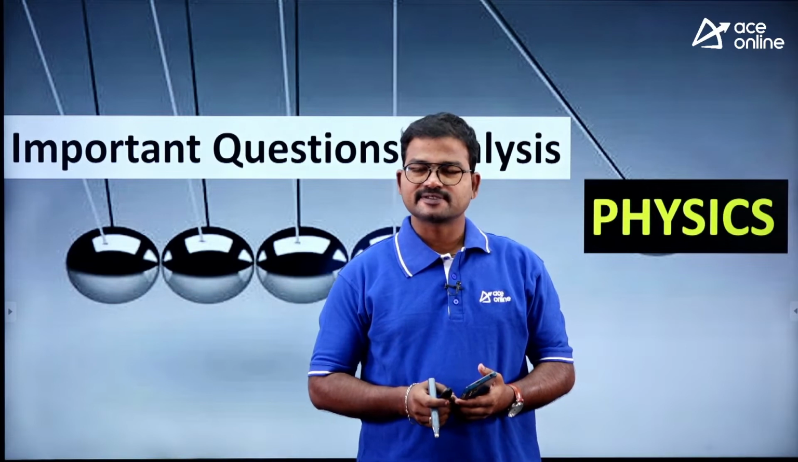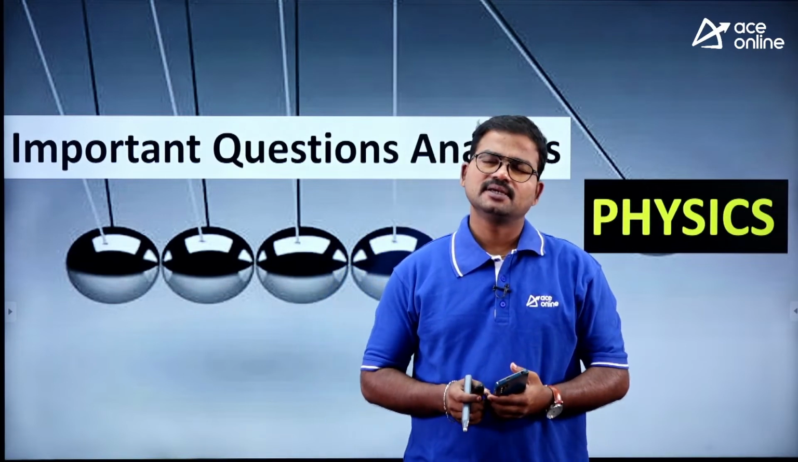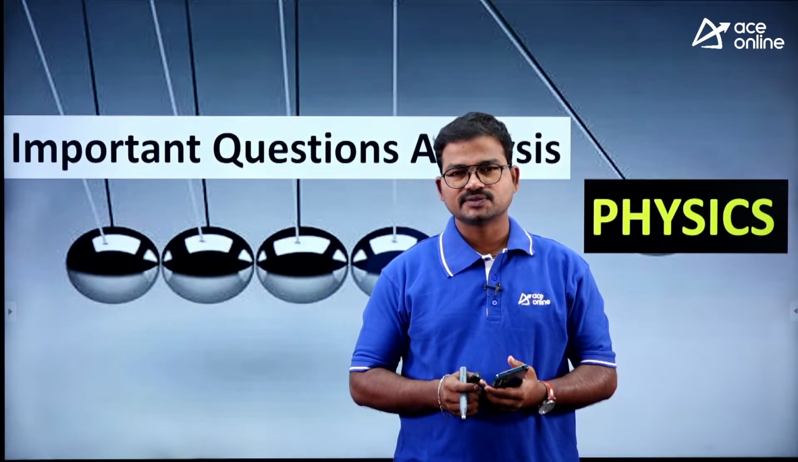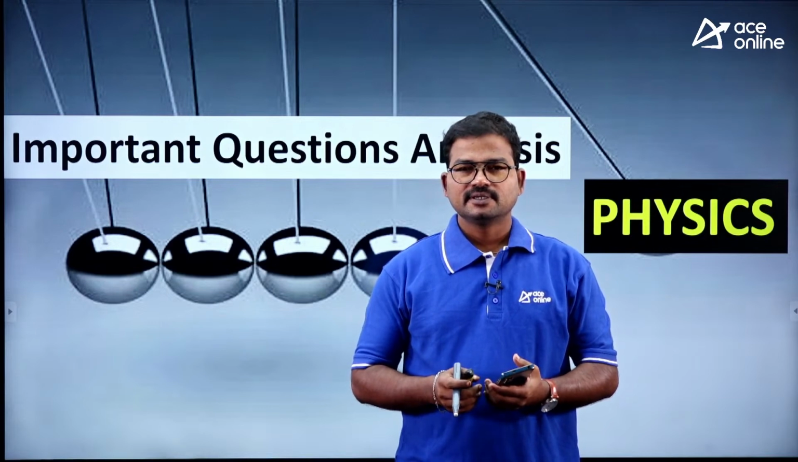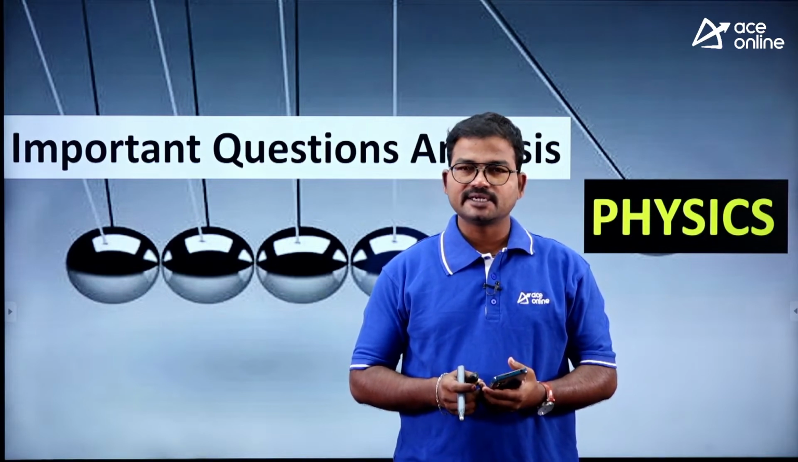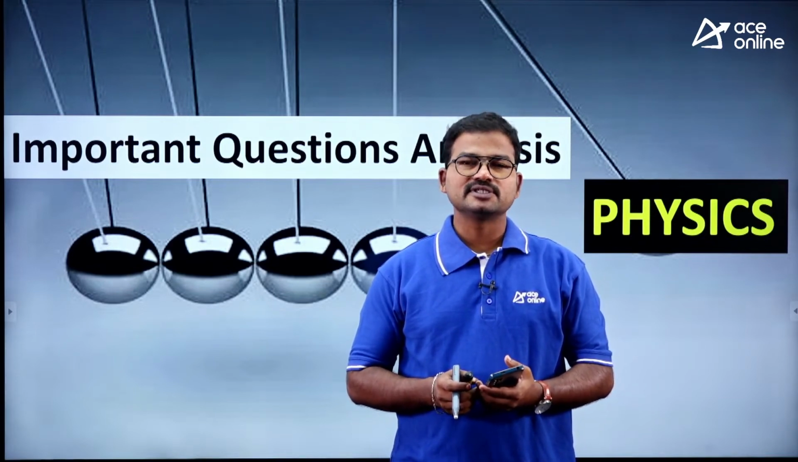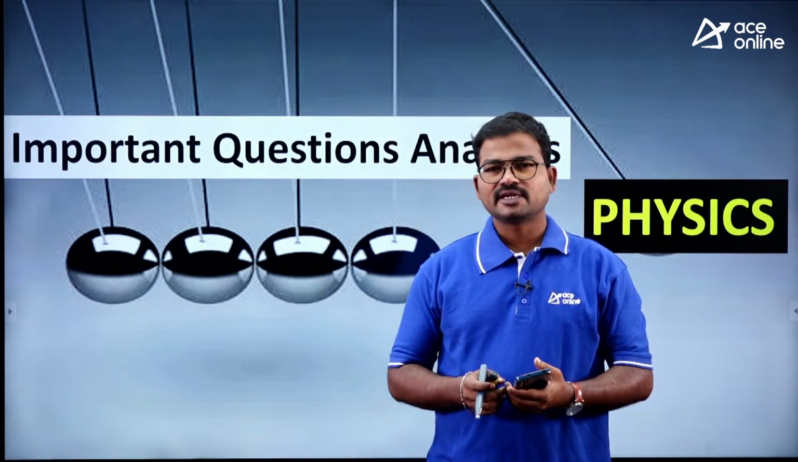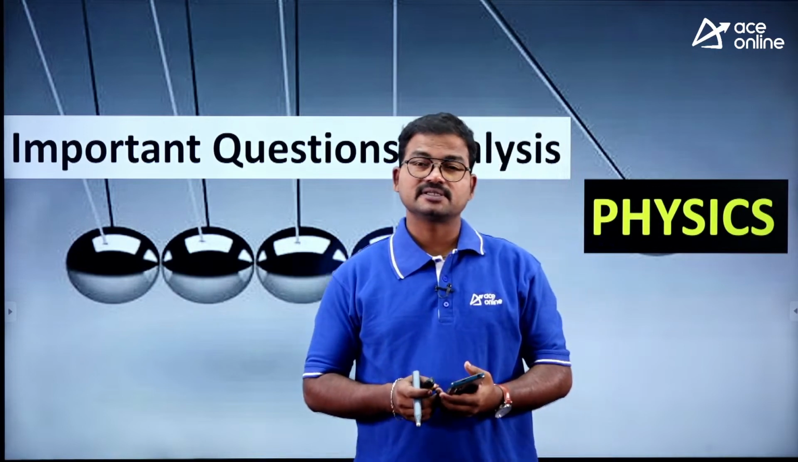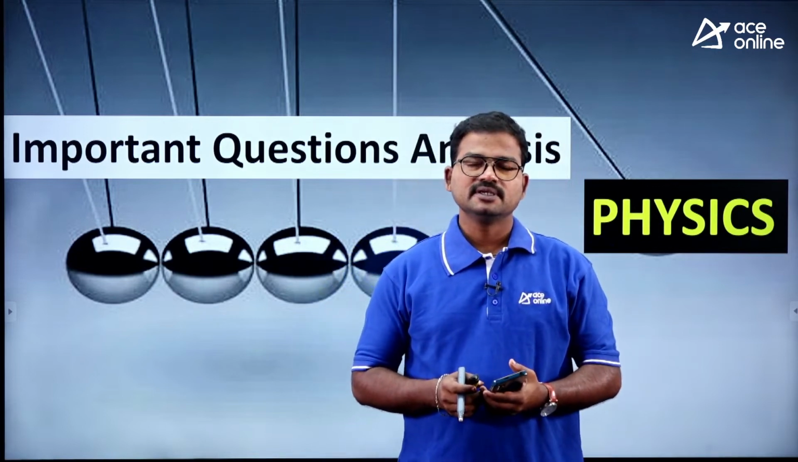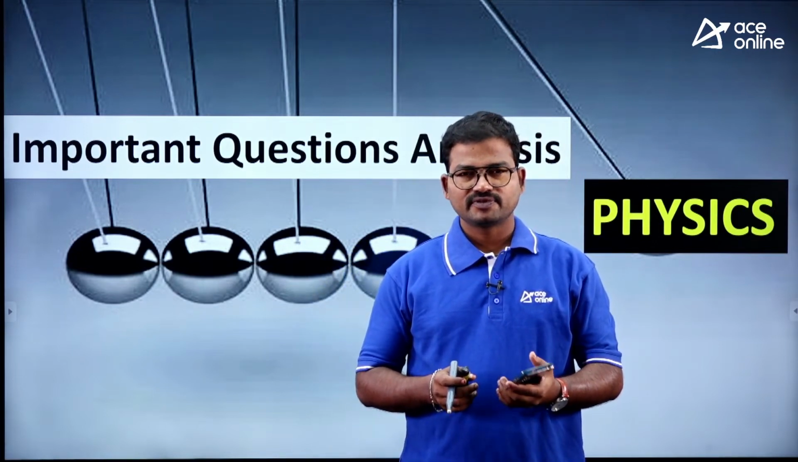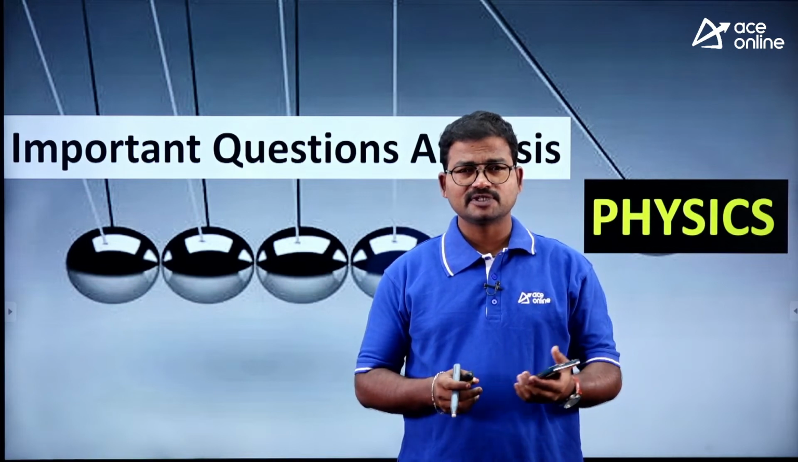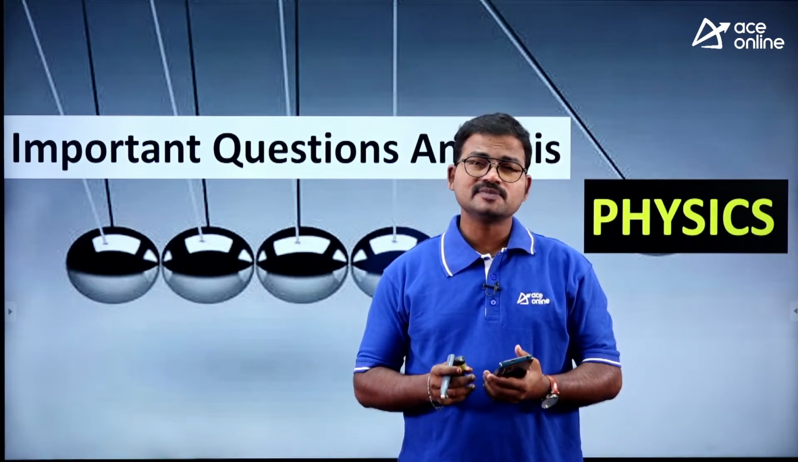Today we are going to discuss some of the important questions which concern physics. In the previous class we already discussed how many questions we can expect from general science. We are mostly getting a minimum of 6 questions from these 3 subjects: physics, chemistry, and biology.